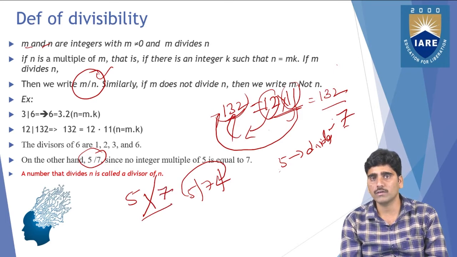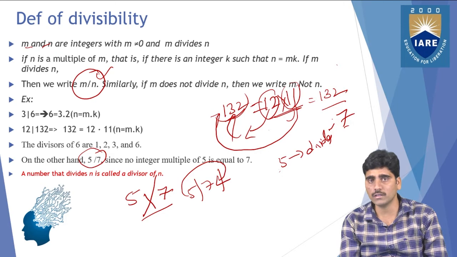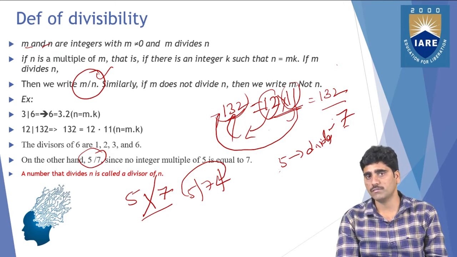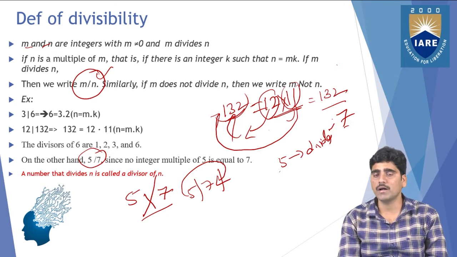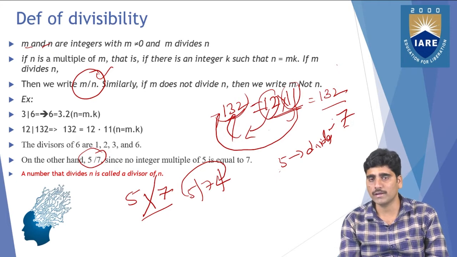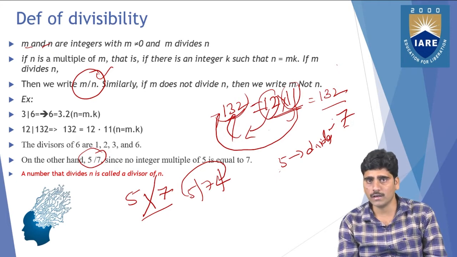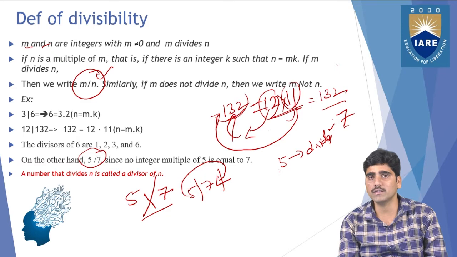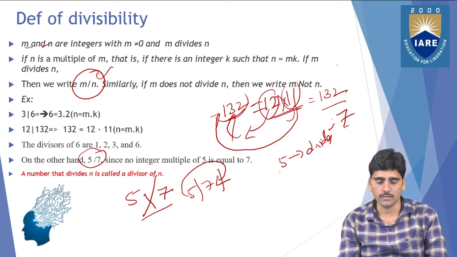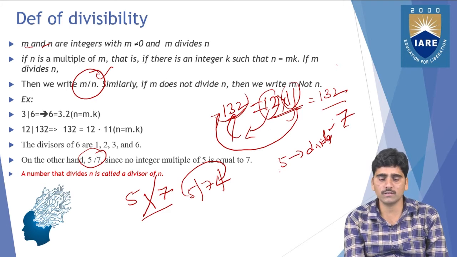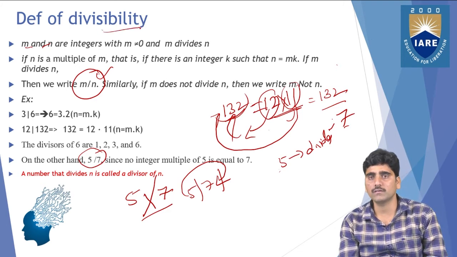So this is the definition of divisibility: if m and n are integers and m divides n, then you can say that m is a divisor of n. This is the definition of divisibility, right?